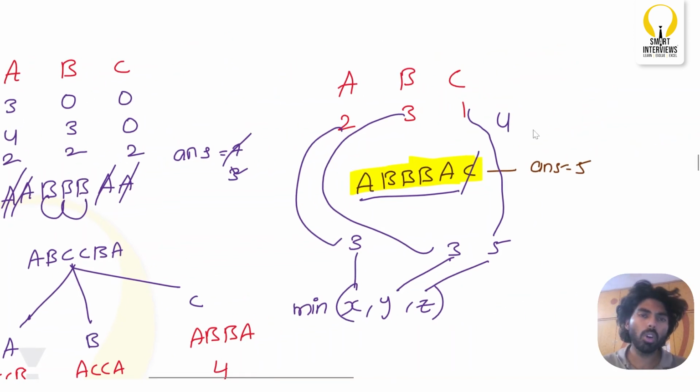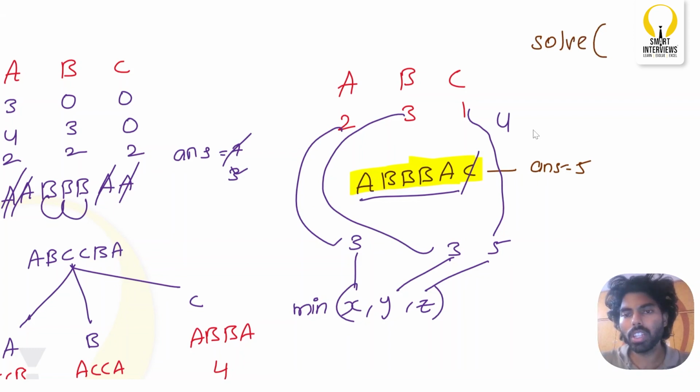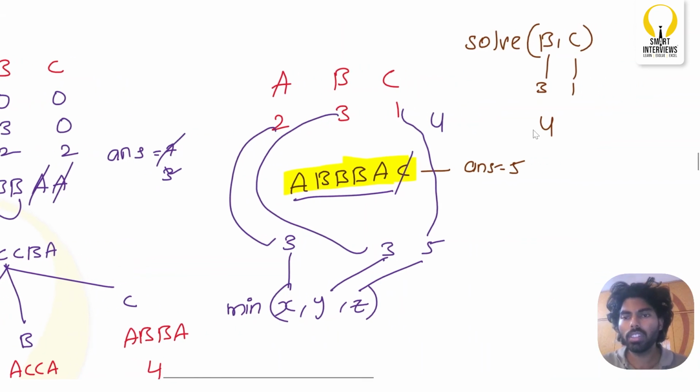If you see here, if Bob removes A, assume there is a function, and in this function I will pass 2 parameters. If Bob removes A, the parameters are B and C. So B is nothing but 3, C is nothing but 1. With the help of 4 characters, can I form a palindrome? Think. Can you form a palindrome with 4 characters? Like 3 characters of B, 1 character of C. No, you cannot form a palindrome, right? So in this case, you will simply return 3, which means you will ignore 1 character out of this. Okay. So we will try to discuss these conditions in the code.